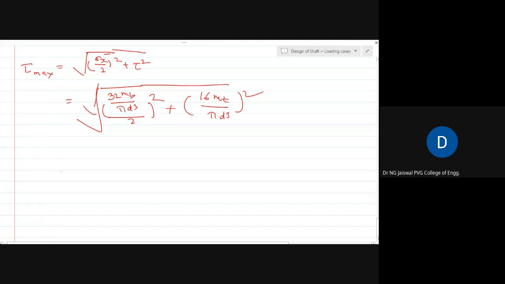So again, if I simplify it, what should I get? I can take a common factor outside the square root. What I get is 16 upon pi d cube, and inside the square root remains Mb square plus Mt square. And this is my tau max.